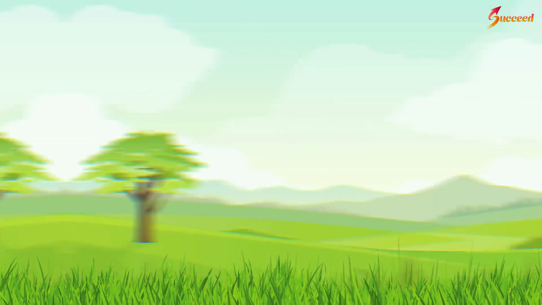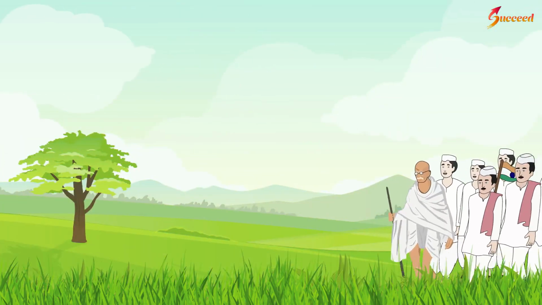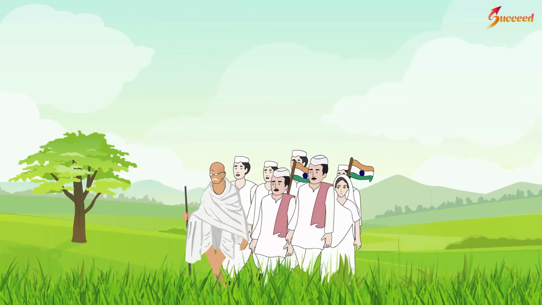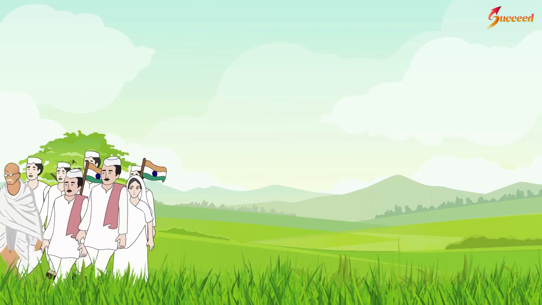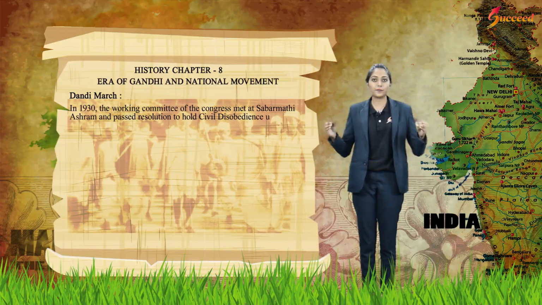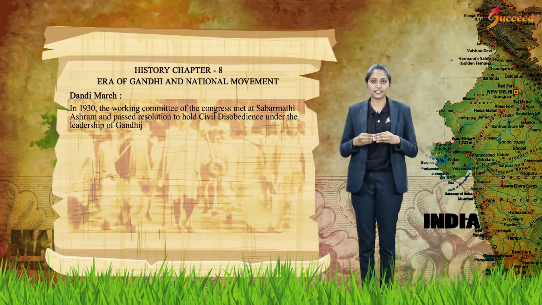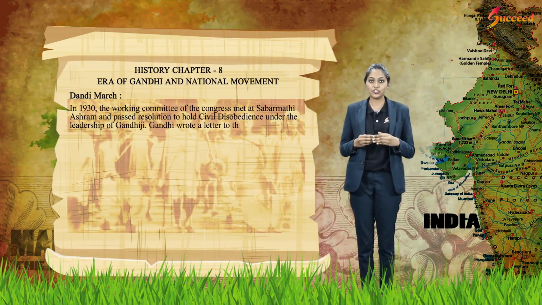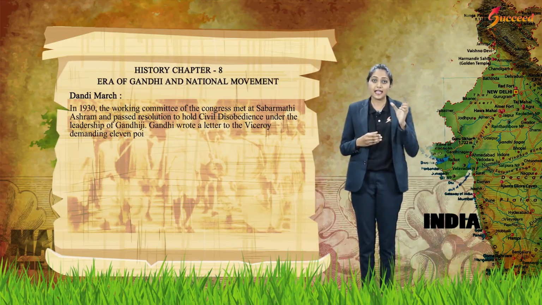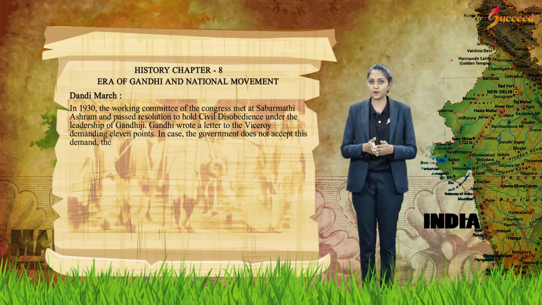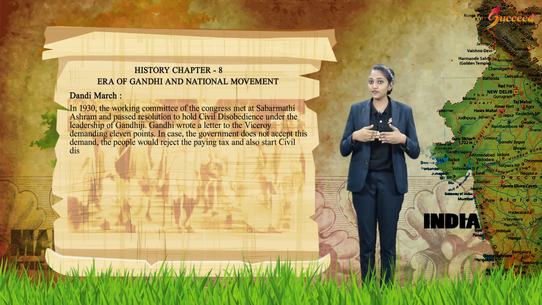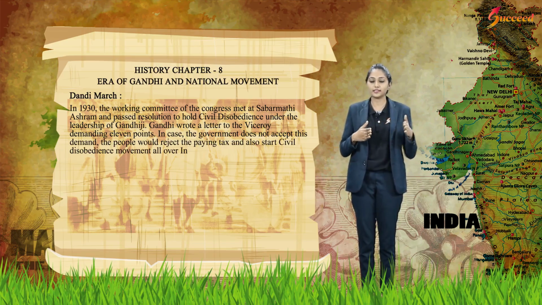Dandi March. In 1930, the Working Committee of the Congress met at Sabarmati Ashram and passed a resolution to hold civil disobedience under the leadership of Gandhiji. Gandhi wrote a letter to the Viceroy demanding 11 points. In case the government did not accept this demand, the people would refuse to pay tax and also start a civil disobedience movement all over India.